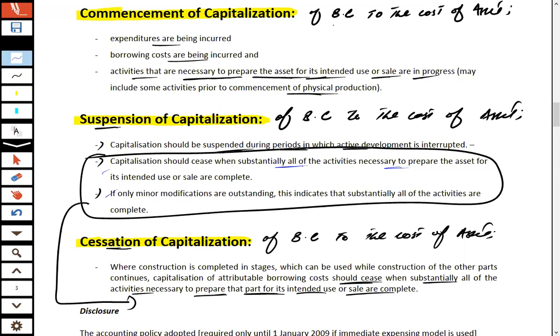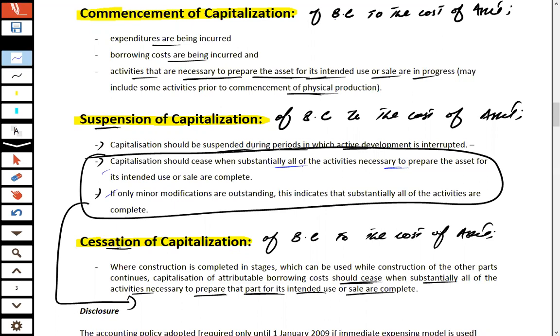Now let's take an example. We are a construction company constructing a 10-floor building, and for its construction we acquired a loan. The major activity is the structure of the building, which takes the major construction time, the construction of the floors.